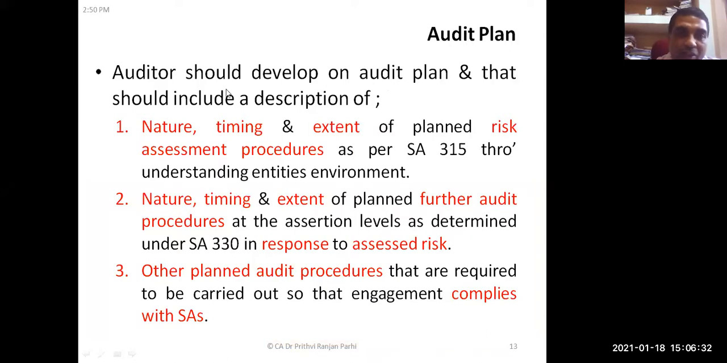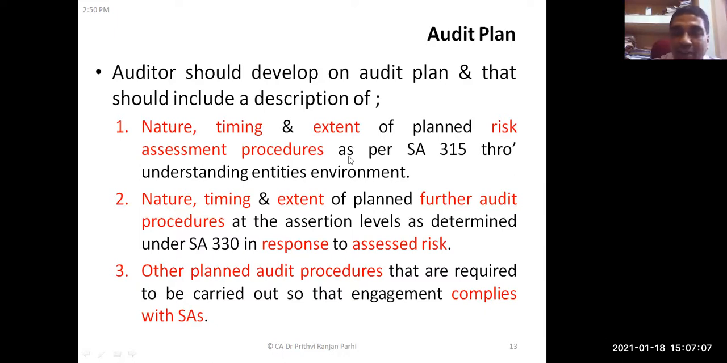Now, auditors should develop an audit plan that should include the description of nature, timing, and extent of planned risk assessment procedures. What risk assessment procedure has he followed? What is the nature, timing, and extent? And the nature, timing, and extent of planned further audit procedures at the assertions level are determined under SA 330 in response to assessed risk.